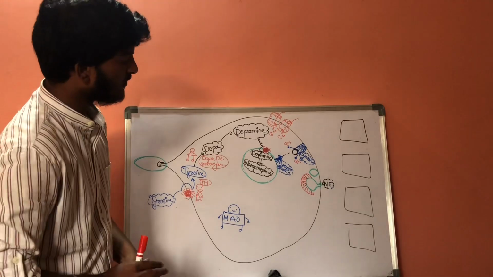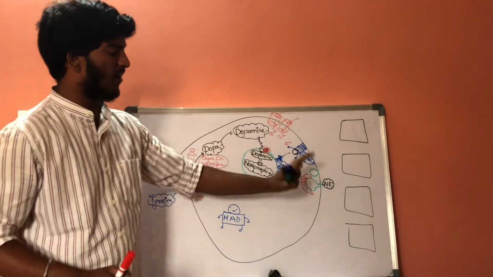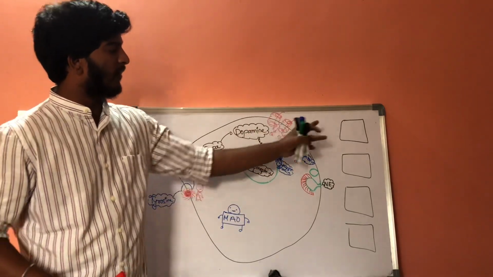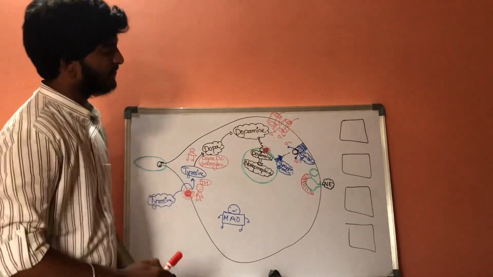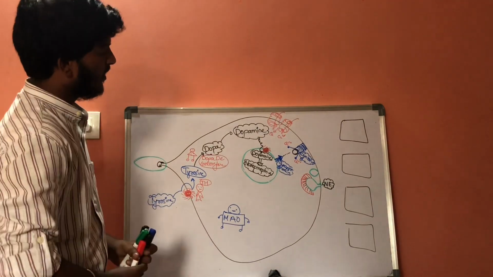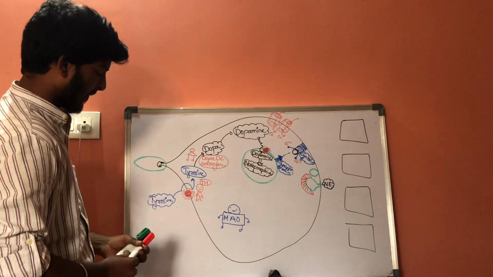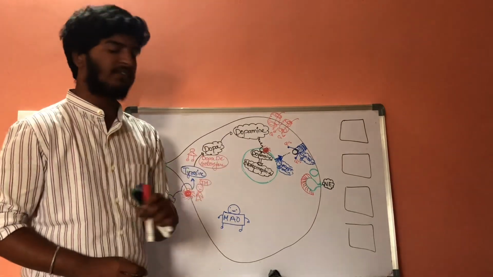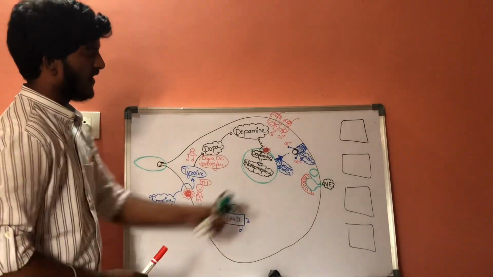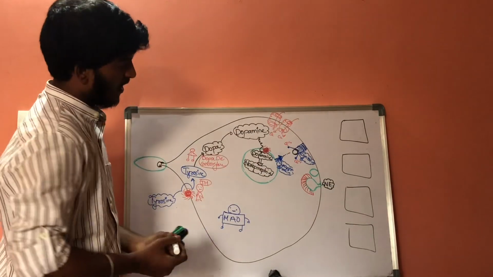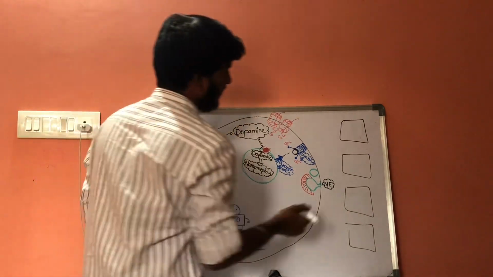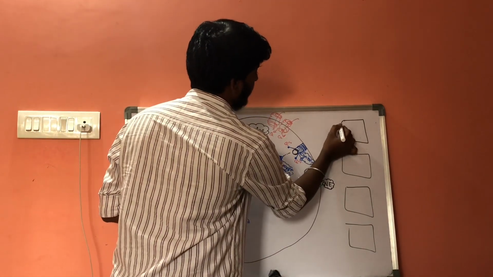So after releasing of norepinephrine, it should be acting on the targeted tissues. Now, there are special adrenergic receptors on targeted tissues. So let us consider these are the targeted tissues. Now, on the surface of targeted tissues, there are special receptors. Let us consider this is one receptor.